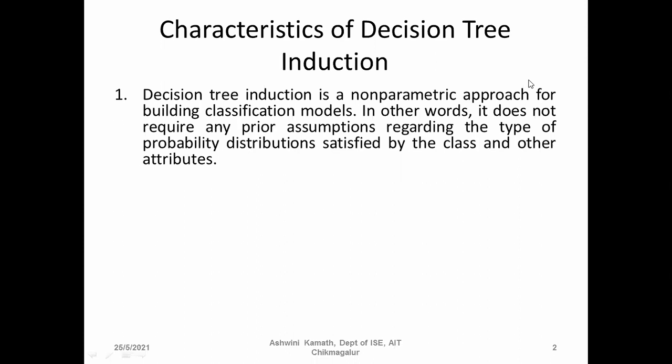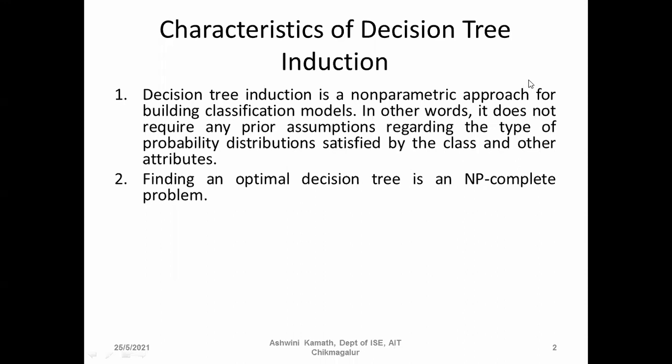We'll be given the training examples. Using the training examples, we are going to create the decision tree depending on the classes given. Here we need not assume or presume anything. Instead, whatever we have in the training examples, depending on that, we create the decision tree.